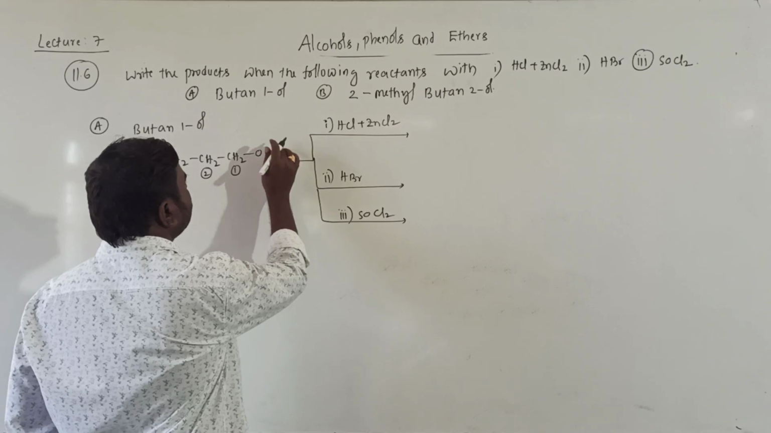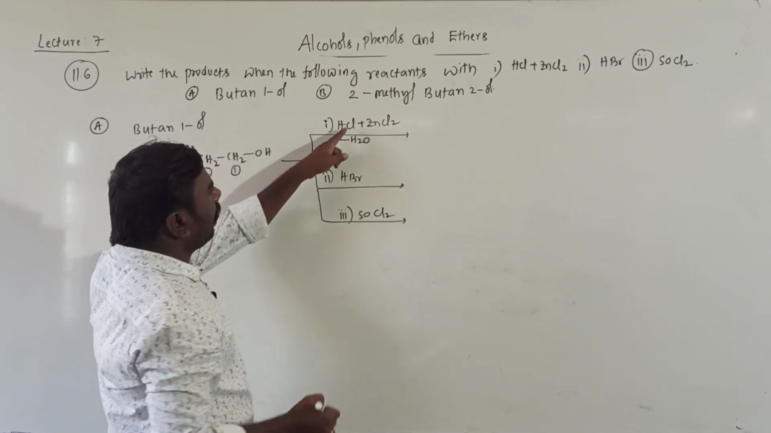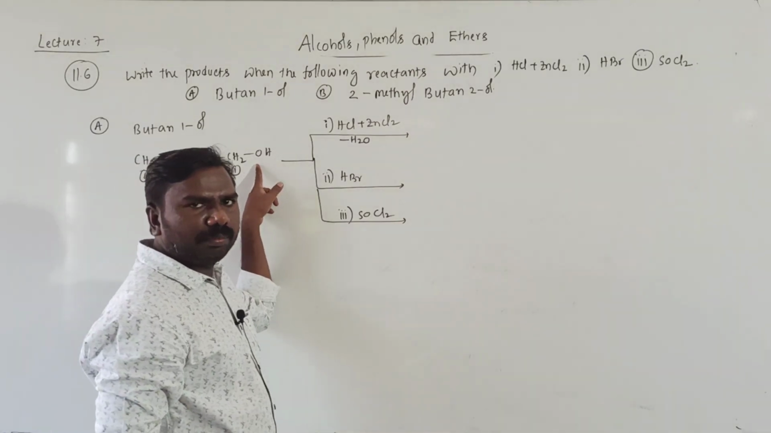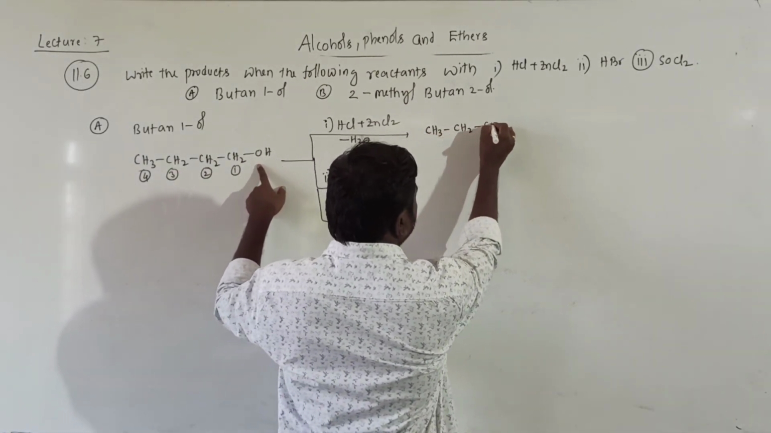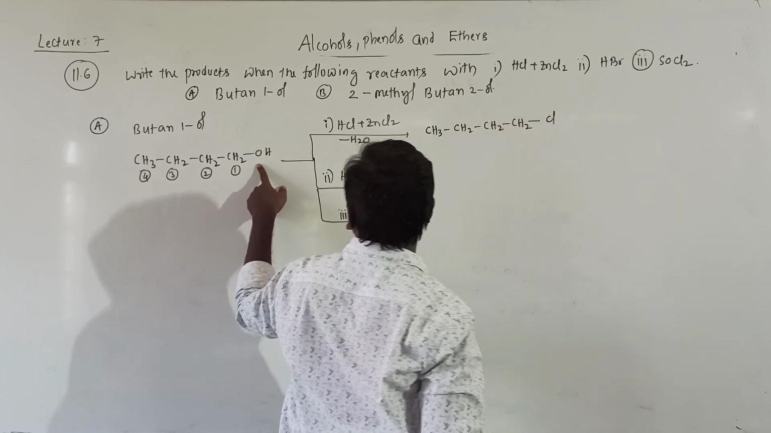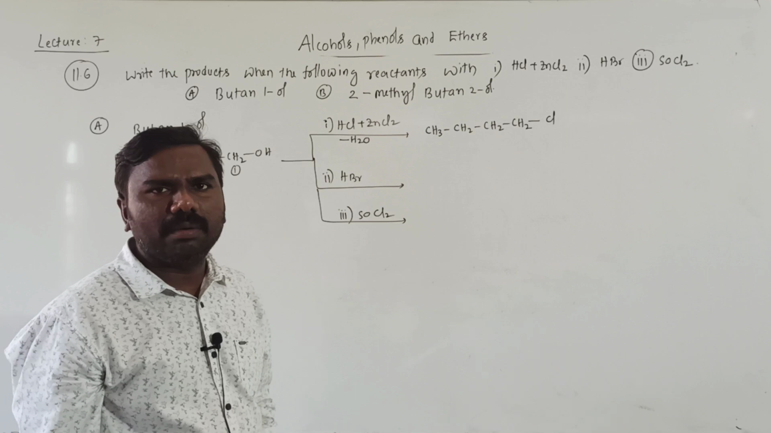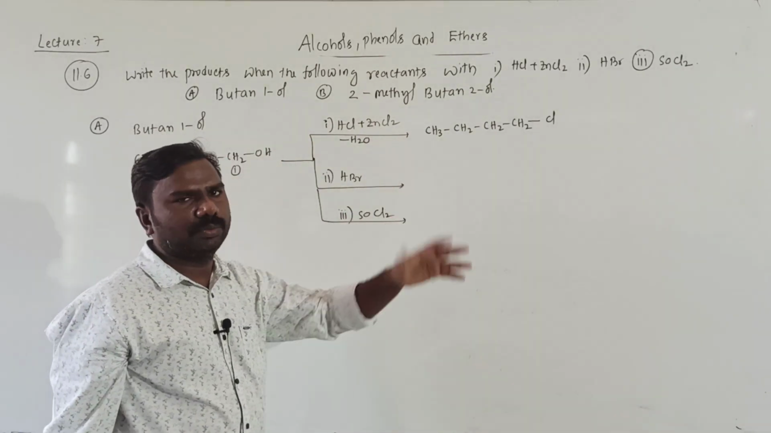So this OH and this H are eliminated as H2O. The left Cl will be substituted in place of OH. Then we will get CH3, CH2, CH2, CH2, where OH is replaced by Cl. Butyl chloride will be formed. This OH and H are removed as H2O.